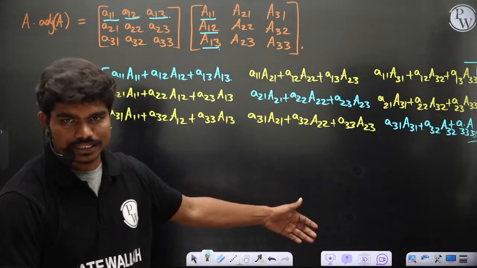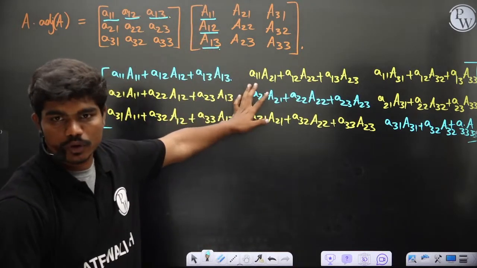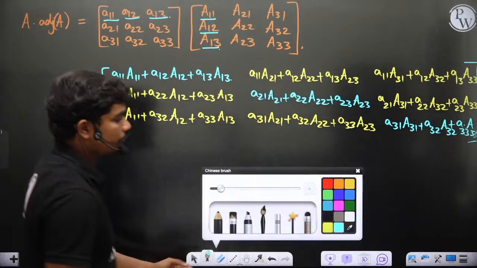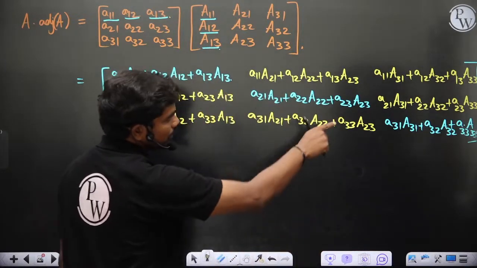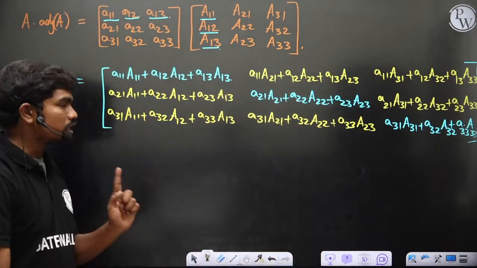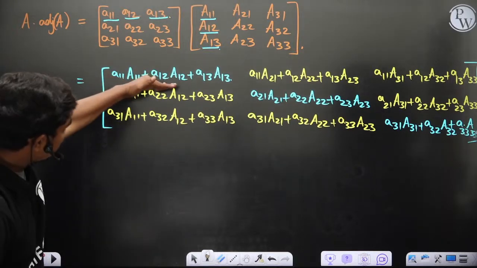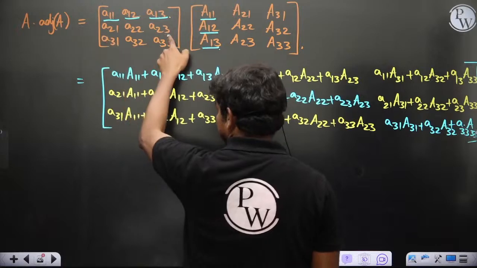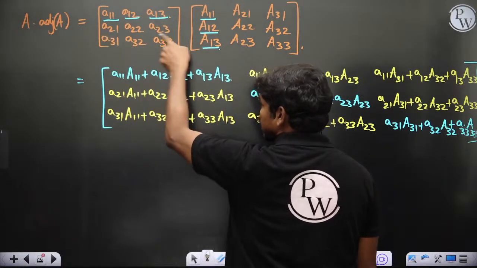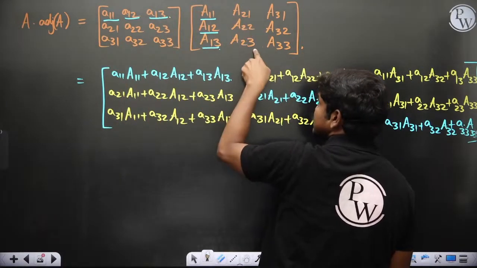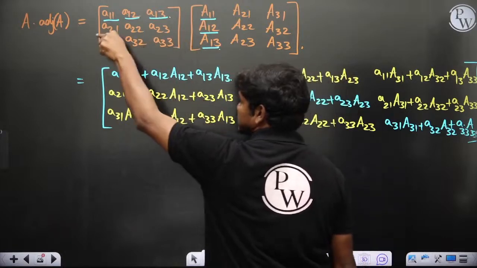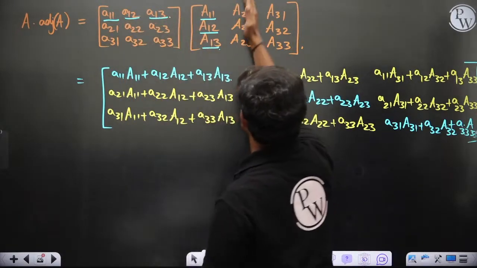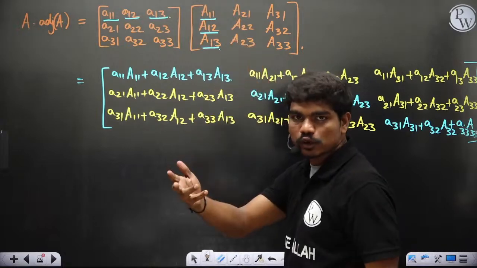Yeah, of course, we'll explain. Right now, what I'm doing is just a matrix multiplication, that's it. Now you can understand, intentionally I have drawn these diagonal elements with blue ink. The reason is that this element is nothing but the determinant of A. Similarly, if you take the second row, the elements in this second column are nothing but the cofactors of these elements, correct? So whenever you dot this vector with this vector, ultimately you will again get one more determinant, correct?